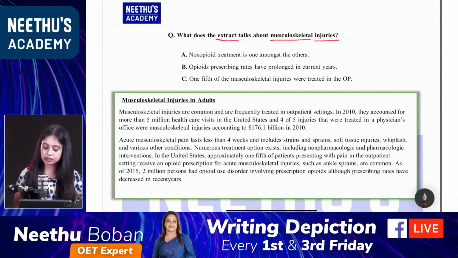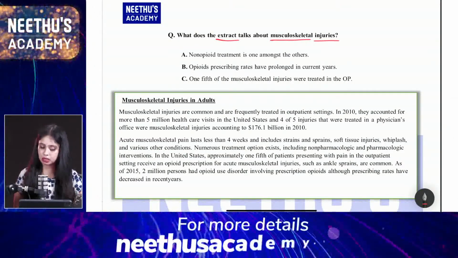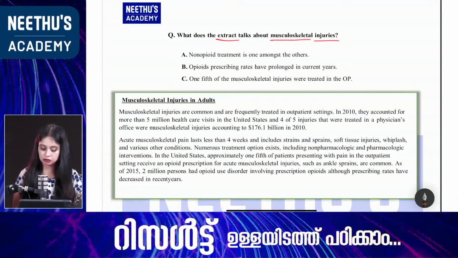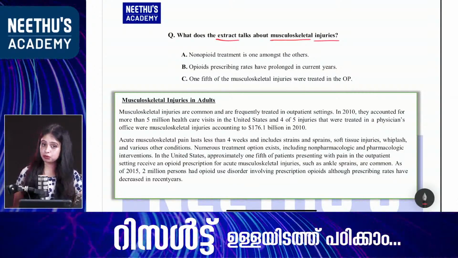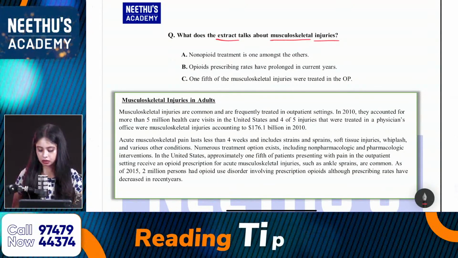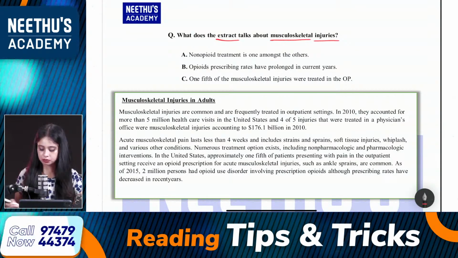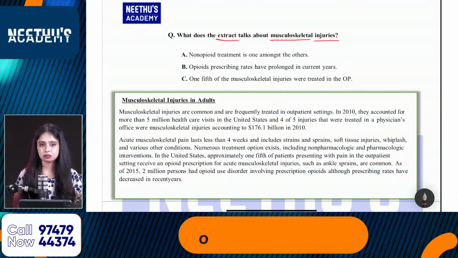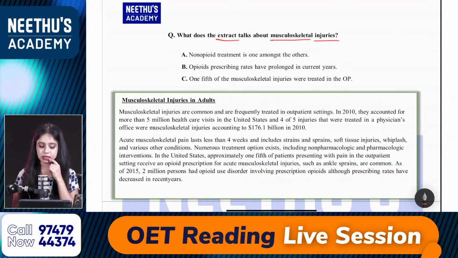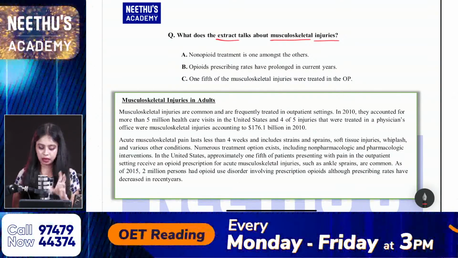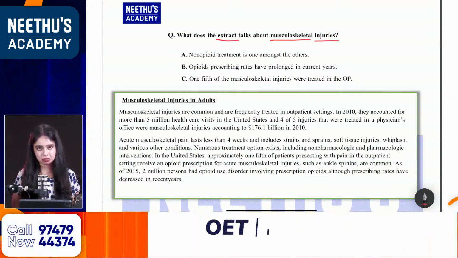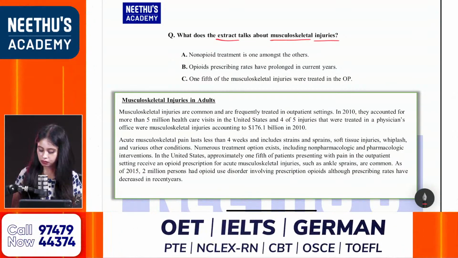Is it a guideline extract, or is it from the second category, manual or policy, or does it come under the third category, whether this is an email or a memo or a notice? Which category? Any idea? Because the category is not mentioned here. It's all about musculoskeletal injuries in adults, as mentioned in the heading of this paragraph. So which category of question? No idea?